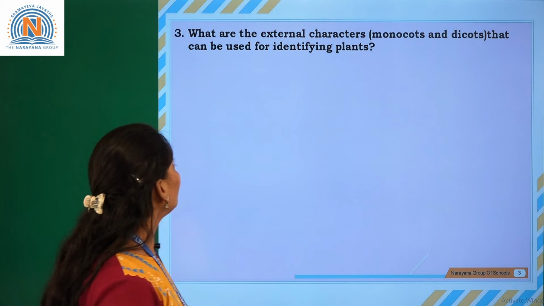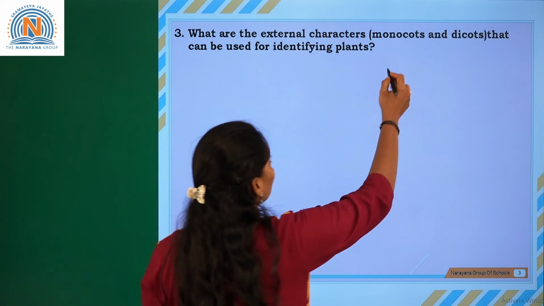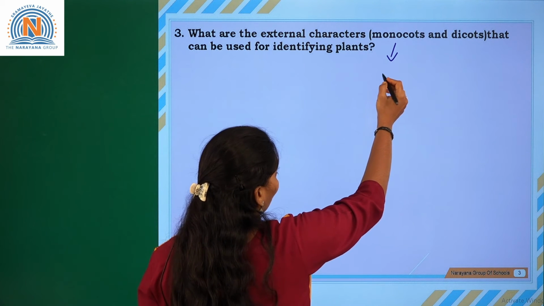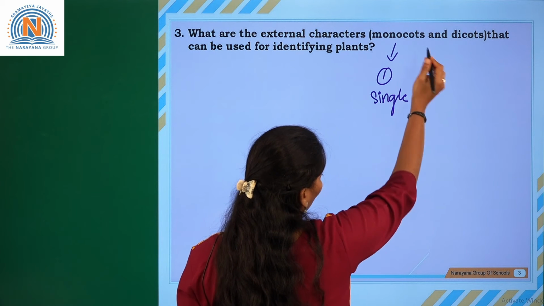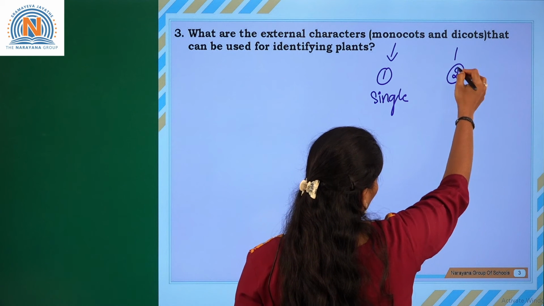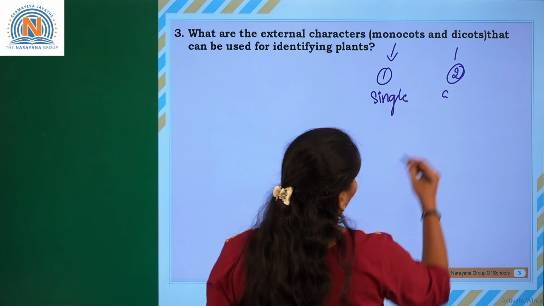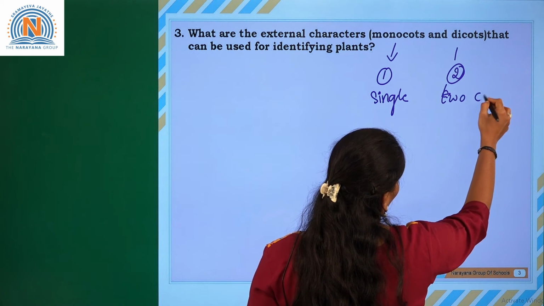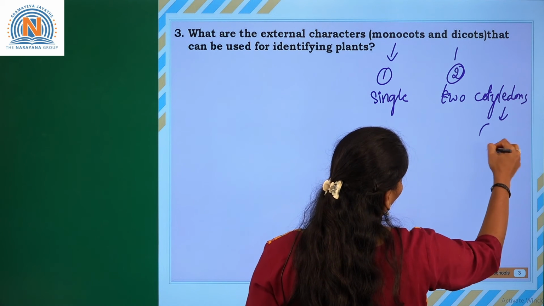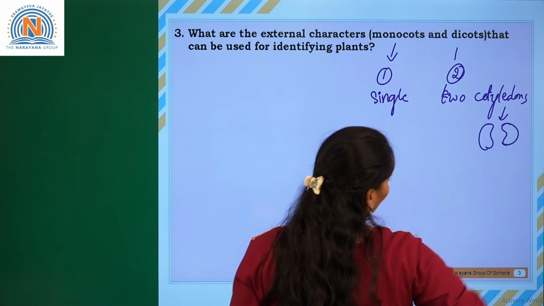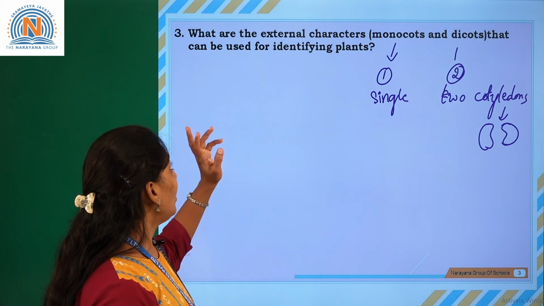The next question is: what are the external characters of monocots and dicots? Monocot: if there is only a single cotyledon, then we call it a monocot. If two cotyledons are there, we call it a dicot. The cotyledon is a part of the seed. So let us read that once again.